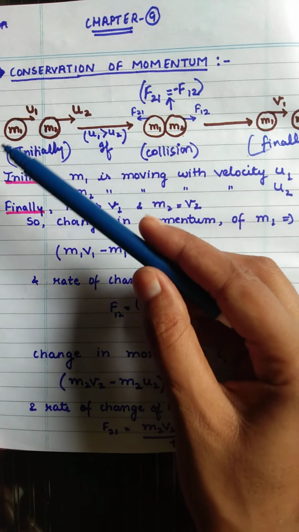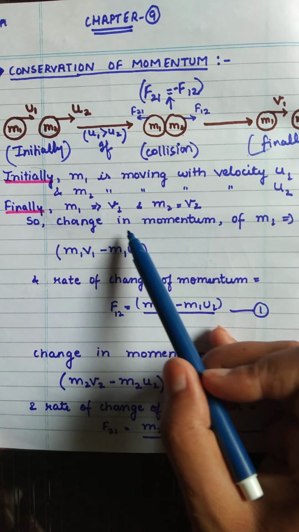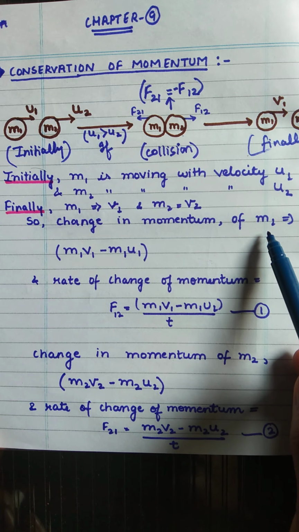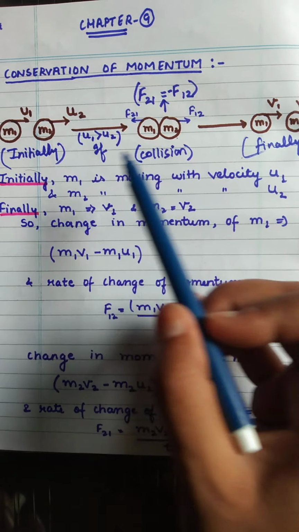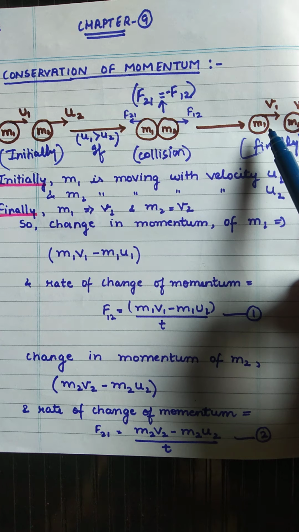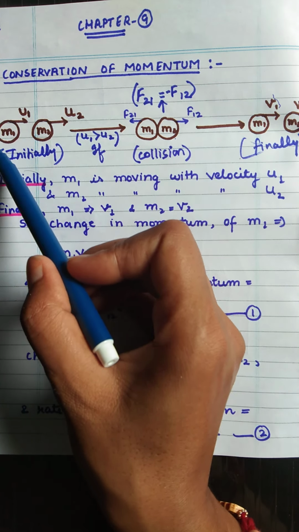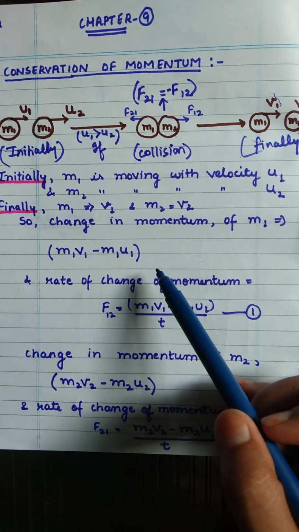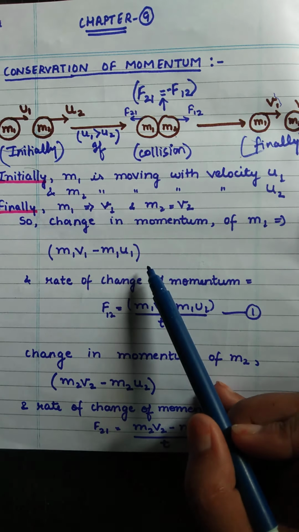So for m1, the change in momentum will be final momentum minus initial momentum, so it will be m1 v1 minus m1 u1.